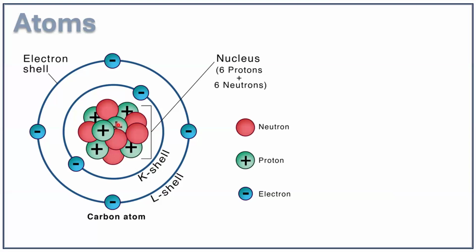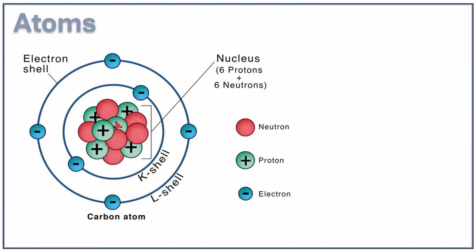These orbits are otherwise known as shells. So the first orbit is otherwise known as the K shell. The second orbit is known as the L shell. The third orbit, which is larger than the second orbit, is known as the M shell.